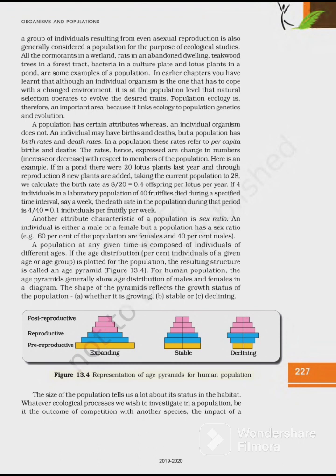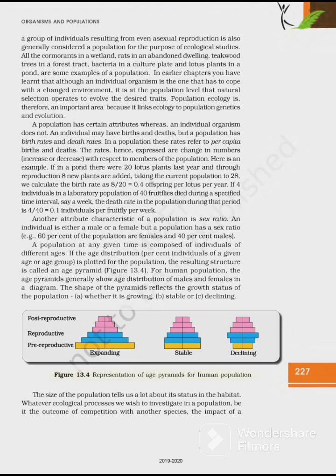Here is an example. If in a pond there are 20 lotus plants last year, कितने थे? 20 plants थे, and through reproduction 8 new plants are added, और 8 और add हो गए. Taking the current population to 28, we calculate the birth rate as 8 by 20 is equal to 0.4 offspring per lotus per year.